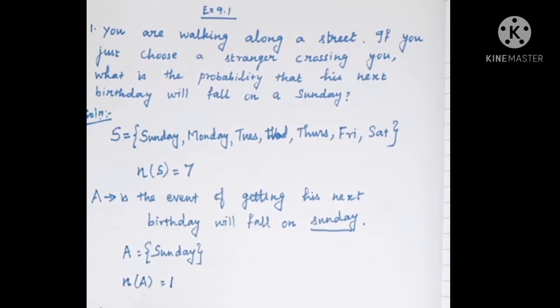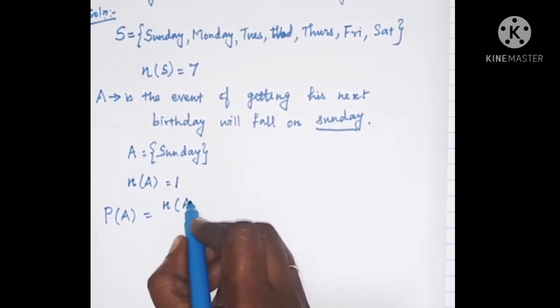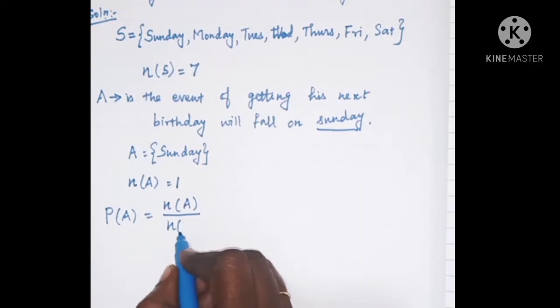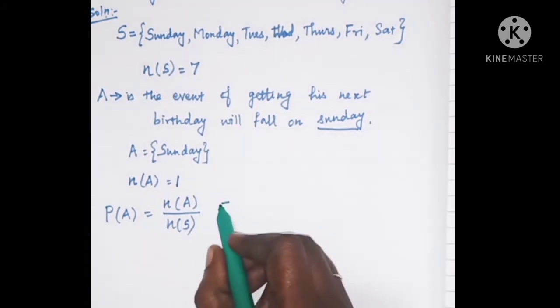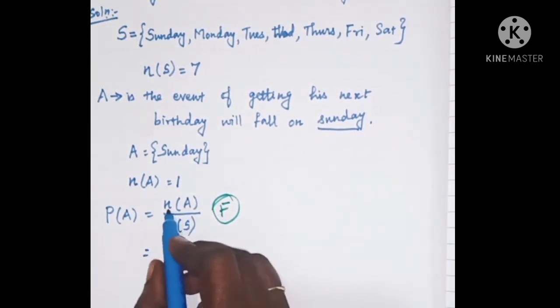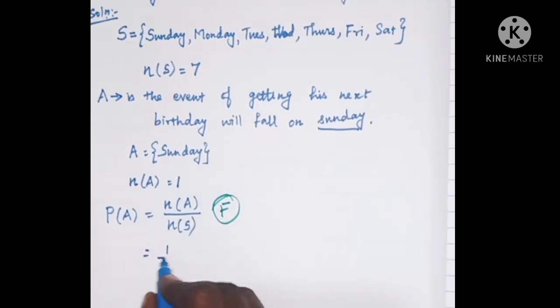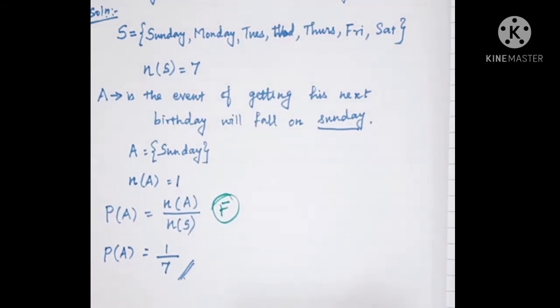Now we have to find the probability of A. P of A, the probability of A, is equal to n of A divided by n of S. This is the formula we use in probability. So P of A is equal to n of A divided by n of S. Here n of A is 1 and n of S is 7. So the answer is 1 by 7. Probability of A, P of A, is equal to 1 by 7.